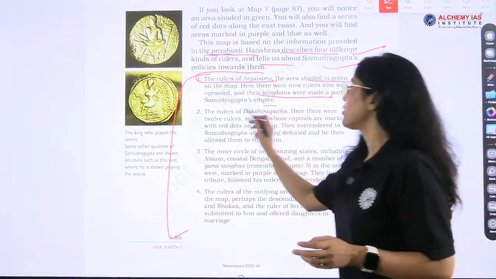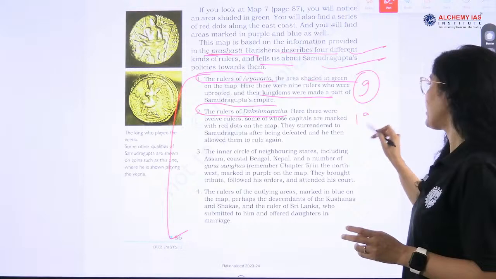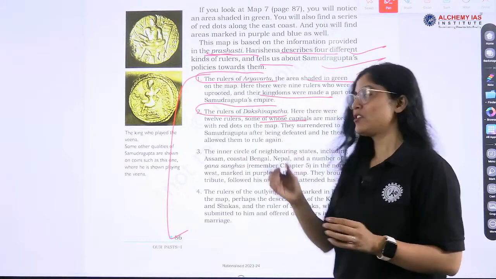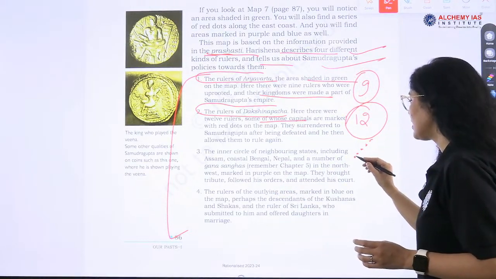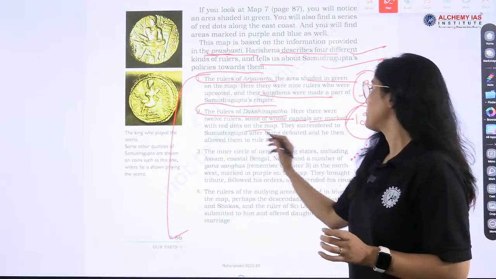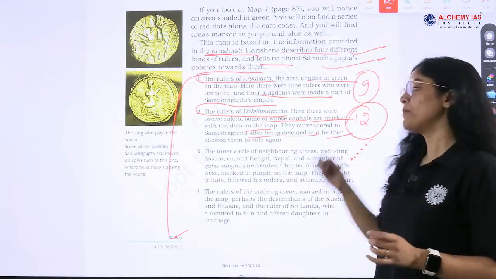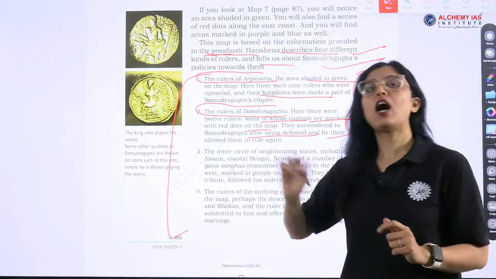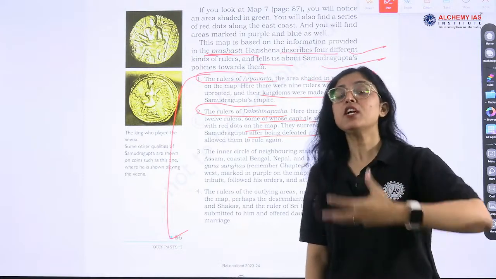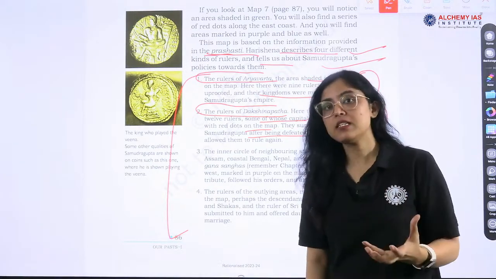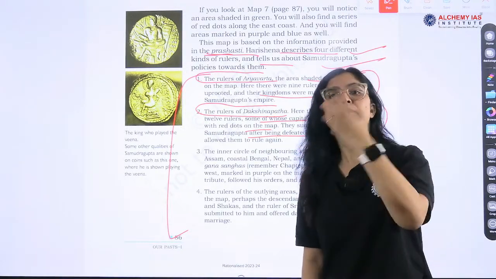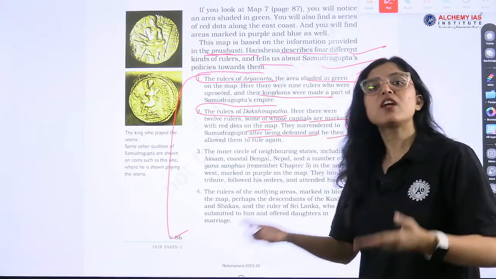Okay. Next is the rulers of Dakshinapatha. Here there were 12 rulers, some of whose capitals are marked with red dots. So we saw the red dots, right? These were Dakshinapatha rulers and their territories were marked with red dots and capitals. They surrendered to Samudragupta after being defeated and he then allowed them to rule again. So what was he doing? When he was defeating the rulers, the kings of different dynasties, he was asking them to accept the suzerainty of Samudragupta. This was the policy that he was following for the Dakshinapatha rulers.